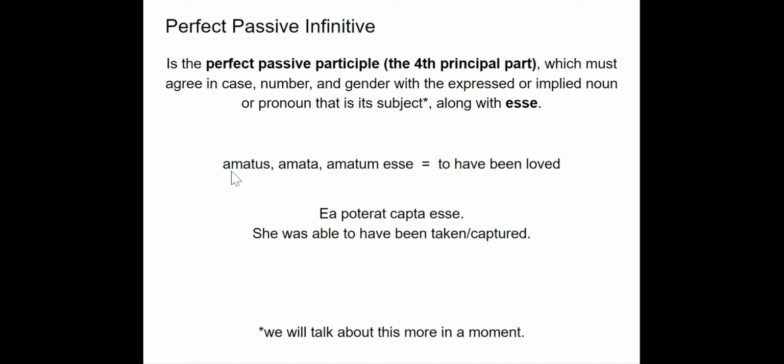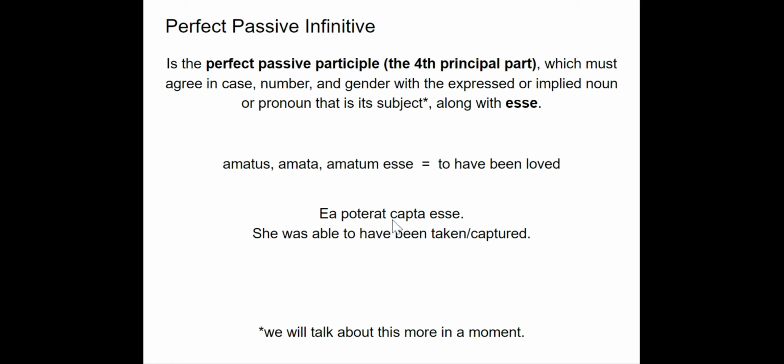So my example is down here, amatus, amata, amatum, and then esse. Obviously, you're only going to have one form of that fourth principal part, but for example's sake, I put all three. The translation is to have been loved. It is passive, so the "been" makes it as though the subject of our infinitive is receiving the action.